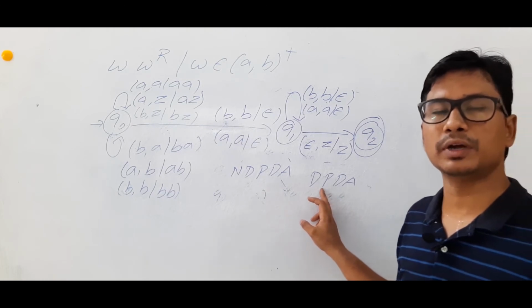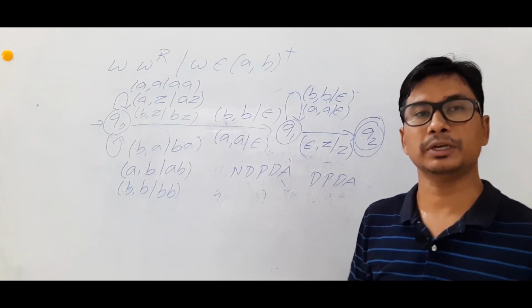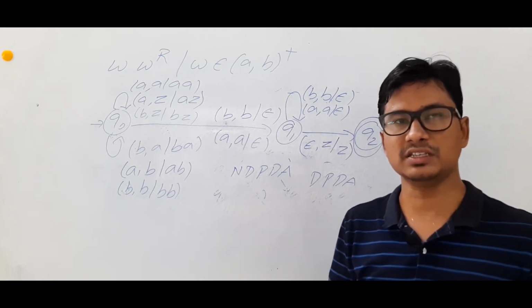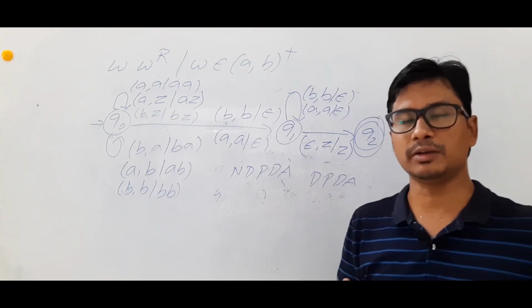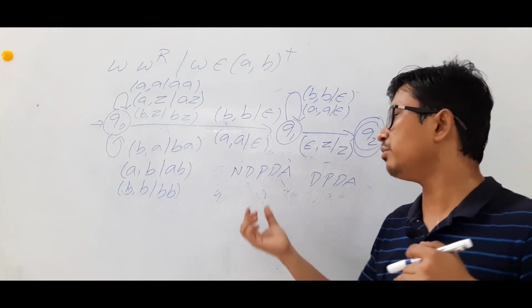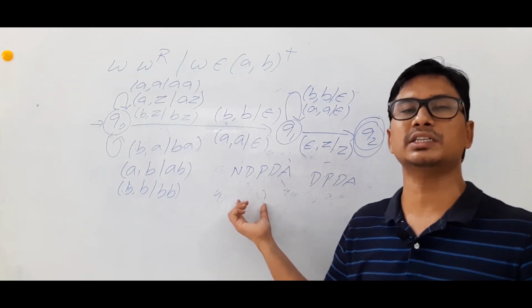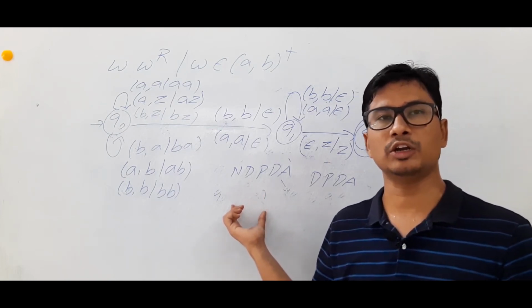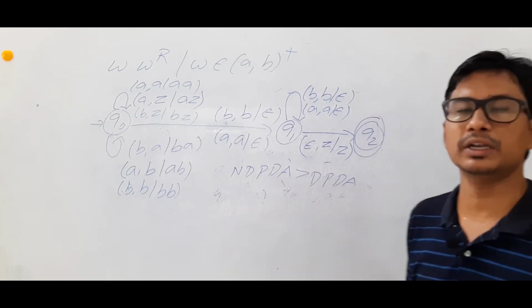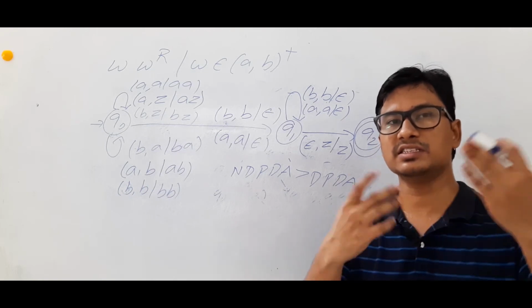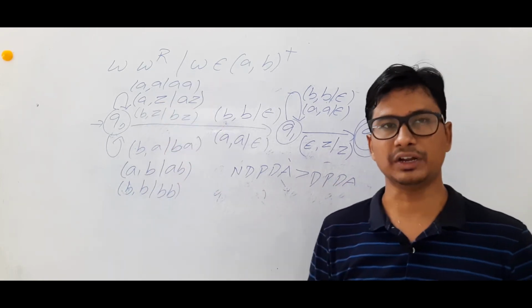However, we could not construct a deterministic pushdown automata. So my point is that for some languages for which you cannot construct a deterministic pushdown automata, there is a possibility that you can construct a non-deterministic pushdown automata. So which is more powerful? Non-deterministic pushdown automata is more powerful, as I said earlier, and this is the proof for it.